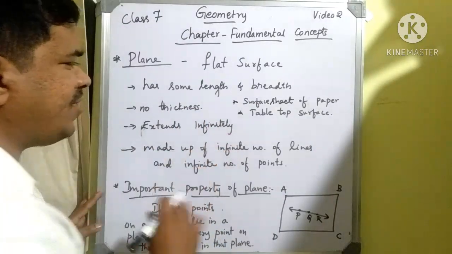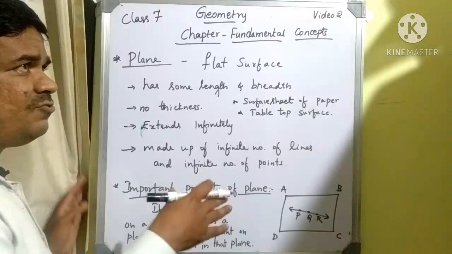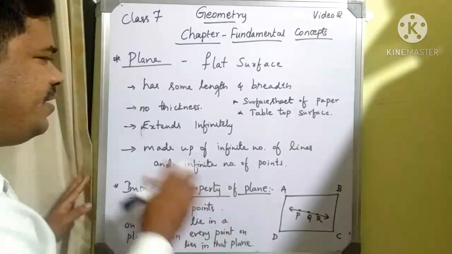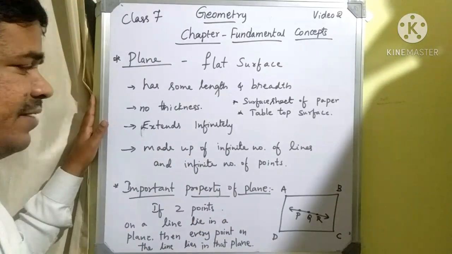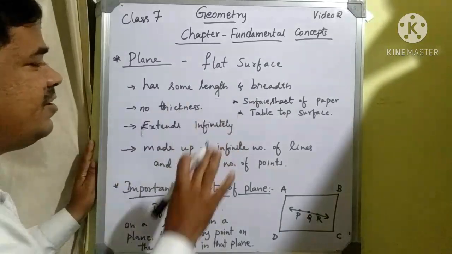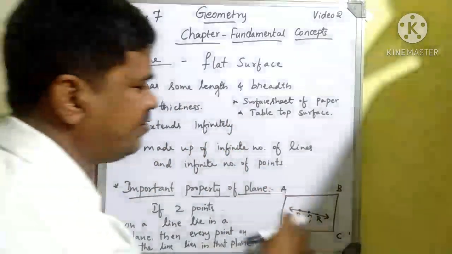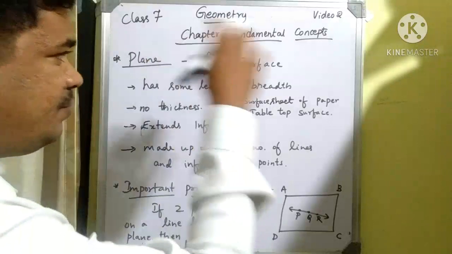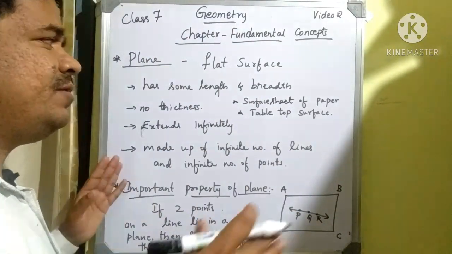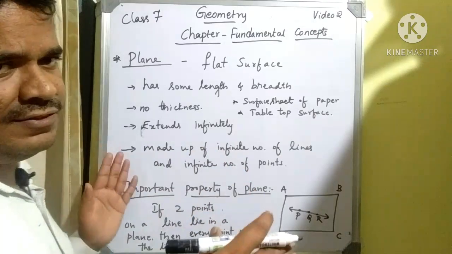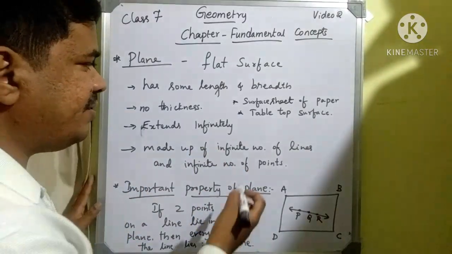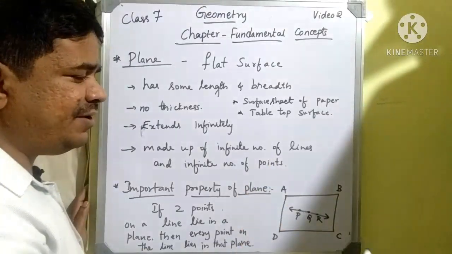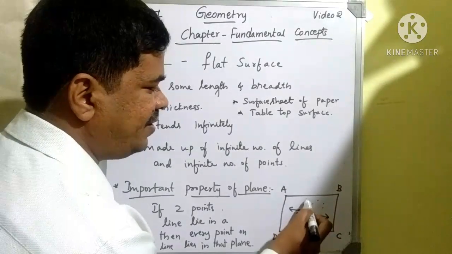Then it can extend infinitely. You can imagine a tabletop extending infinitely like that. For example, like this board, the next board will be bigger, then a still bigger board, and still bigger. You can imagine infinite length and infinite breadth for a given plane. With infinite length and breadth, we can consider that infinite number of points will be present in